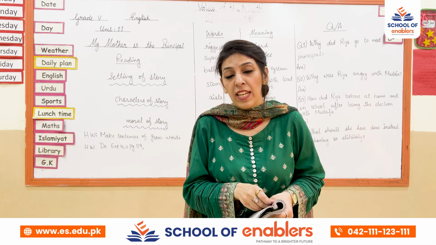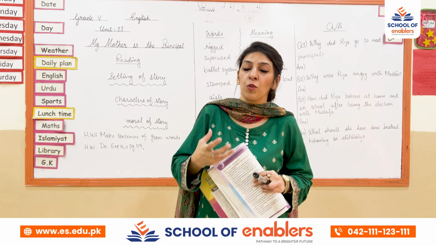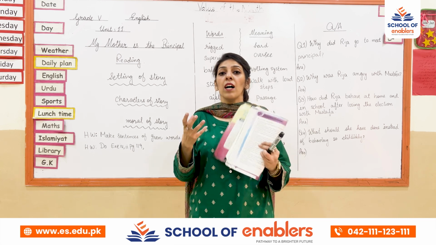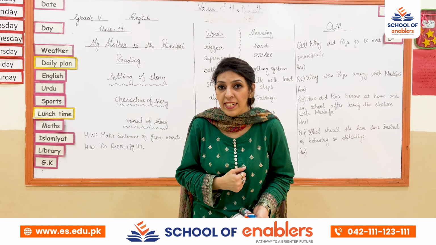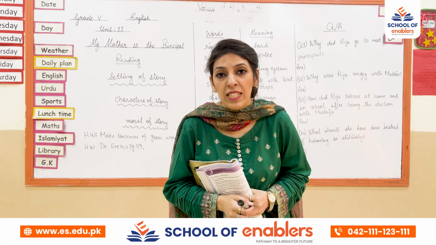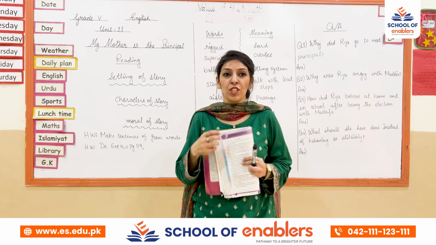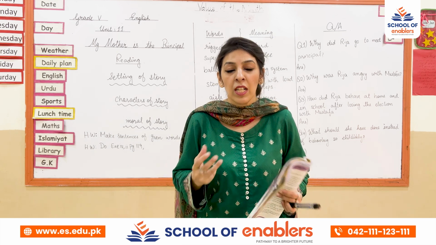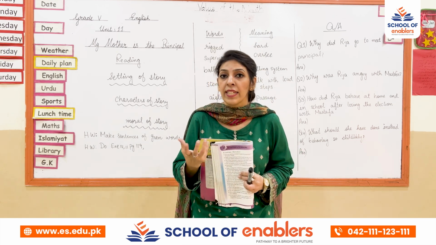The school captain elections were going on and she wanted to win, but Mustafa won that election. Rija was the daughter of the principal, so she thought that she might win, and she was a stubborn girl, so she wanted to win that election.